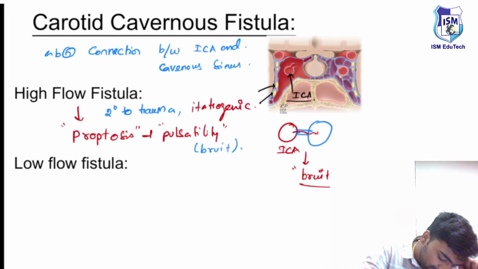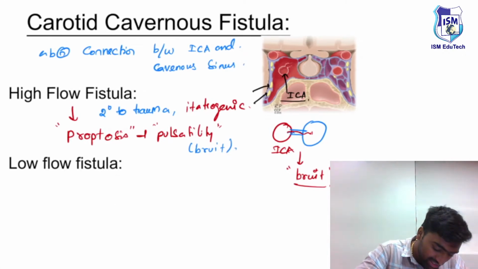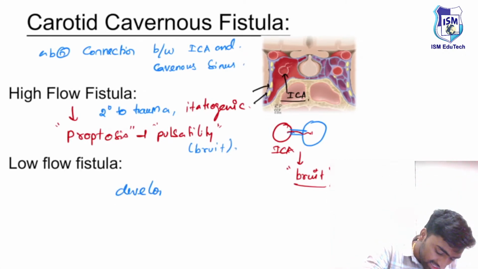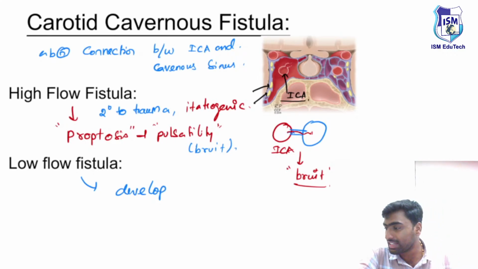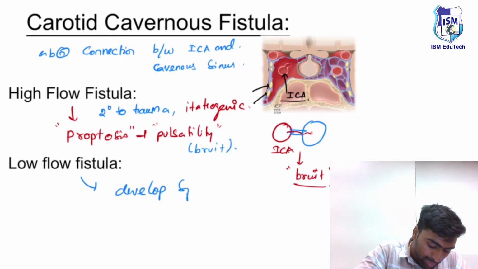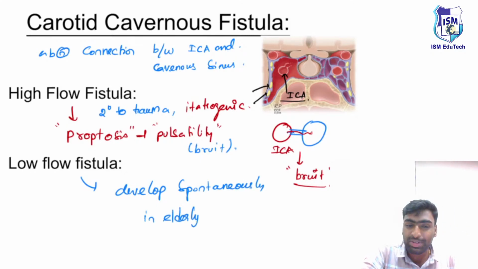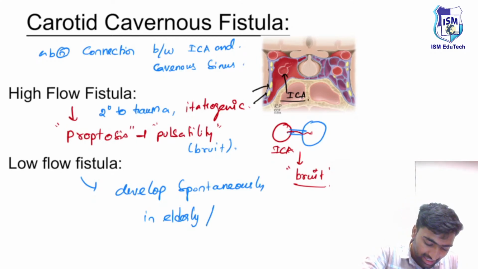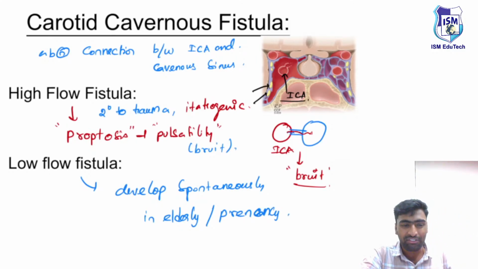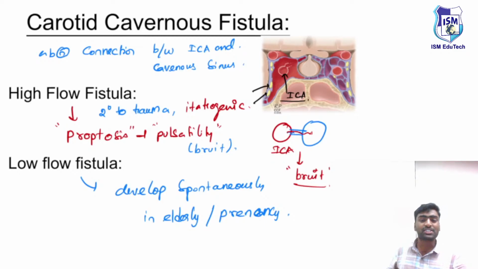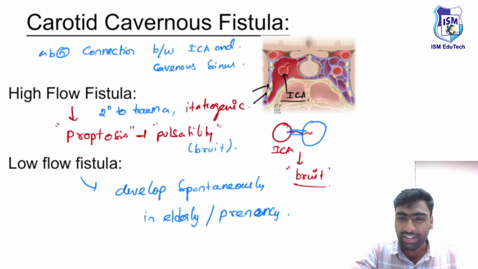So a low flow fistula usually develops spontaneously in elderly patients or in pregnant women. Just remember this too. With this understanding, we know the types of carotid cavernous fistula.